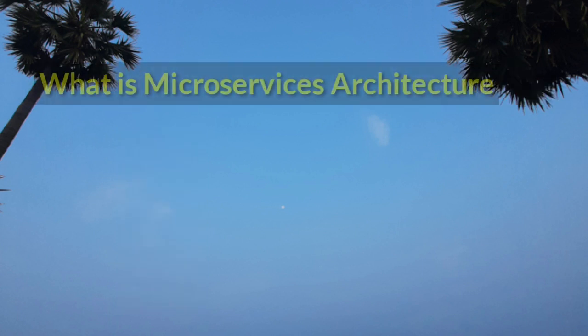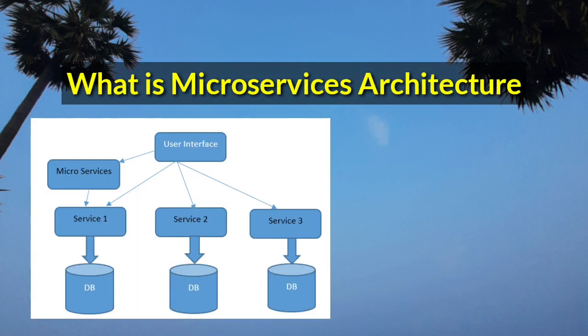The next question is, what is microservice architecture? A microservice architecture is a logical structure for the design of a software program. It is a small, loosely coupled and distributed service. It is used to build applications as a collection of multiple independent services which are loosely coupled. It is nothing but decomposing the application into various modules which are independent of each other. The main advantage of microservices is that each module can be independently deployed.